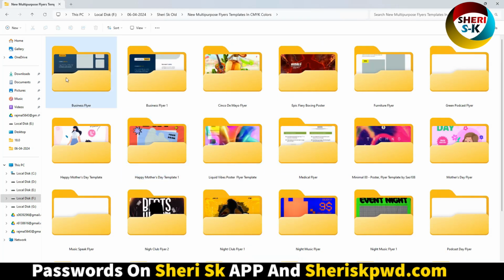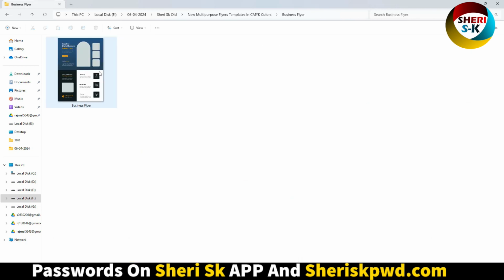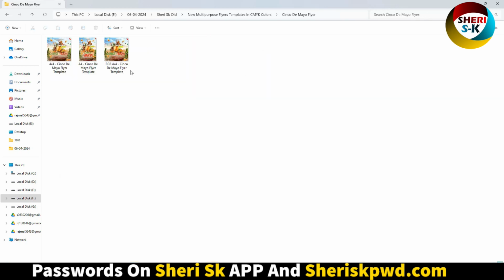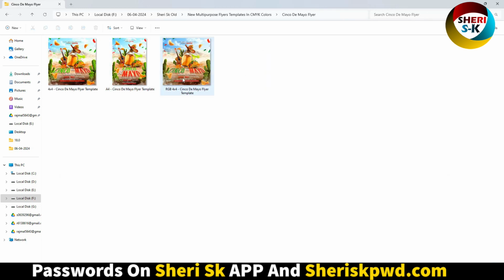Okay, here 24 files, business flare. You can import your design or your text title, anything. Okay, here three different design. Here A4 and 4 by 4.